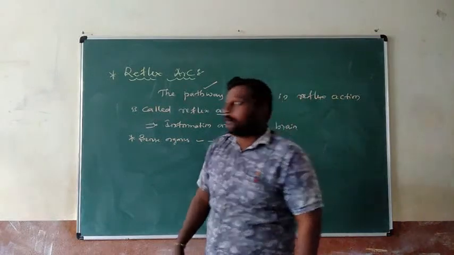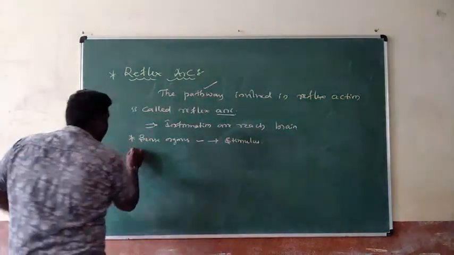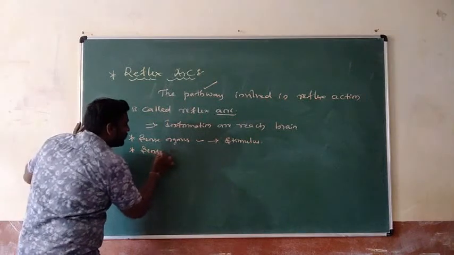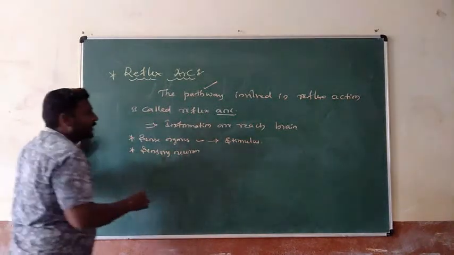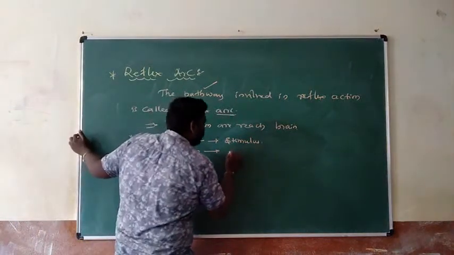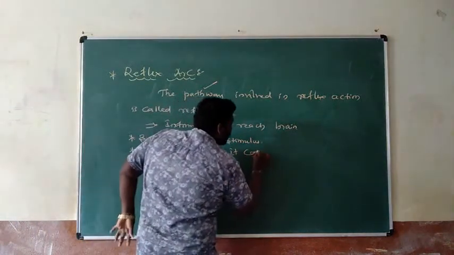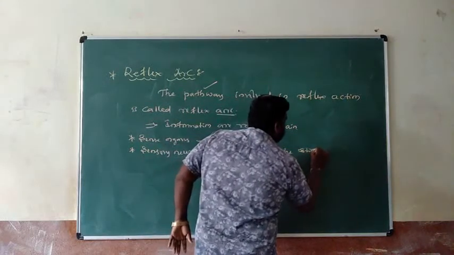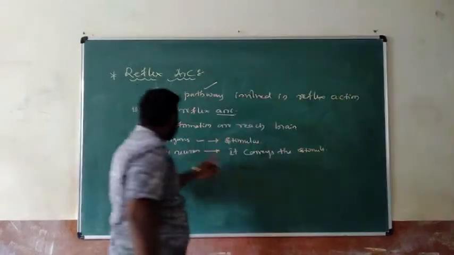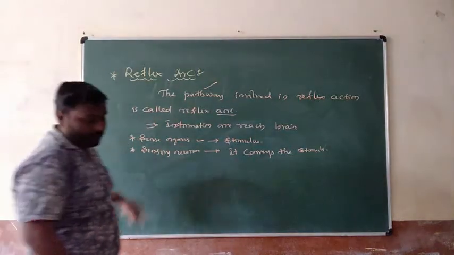Second is the sensory neuron. What is the function of the sensory neuron? It conveys the stimulus transferred by the sense organs to the spinal cord.